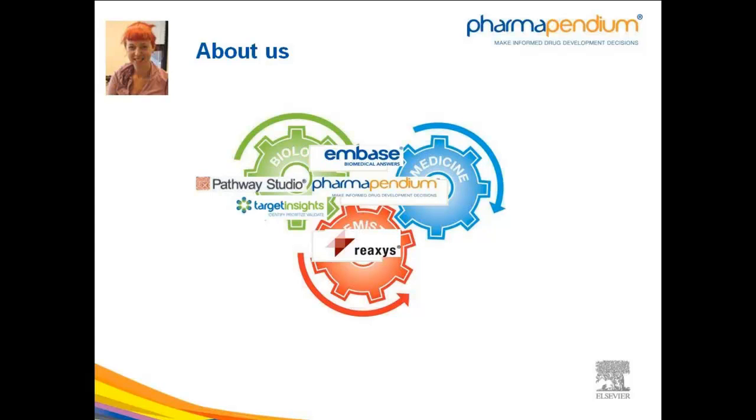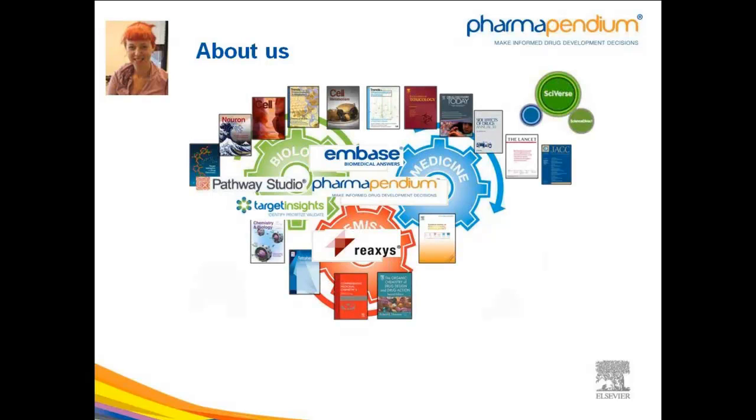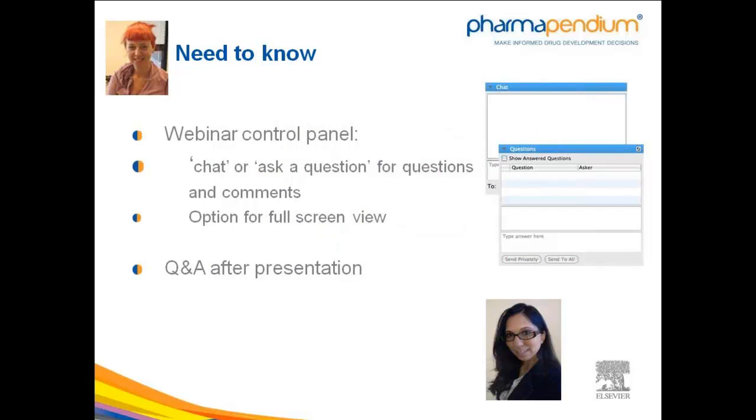ScienceDirect provides full-text access to over 10 million journal articles and enables further understanding of the scientific literature through applications and new article formats, as does Scopus, a multidisciplinary all-science abstract and citation database. This should help to put PharmaPendium into context, and with that I'd like to move to today's subject, PharmaPendium, which Pooja will be walking us through.